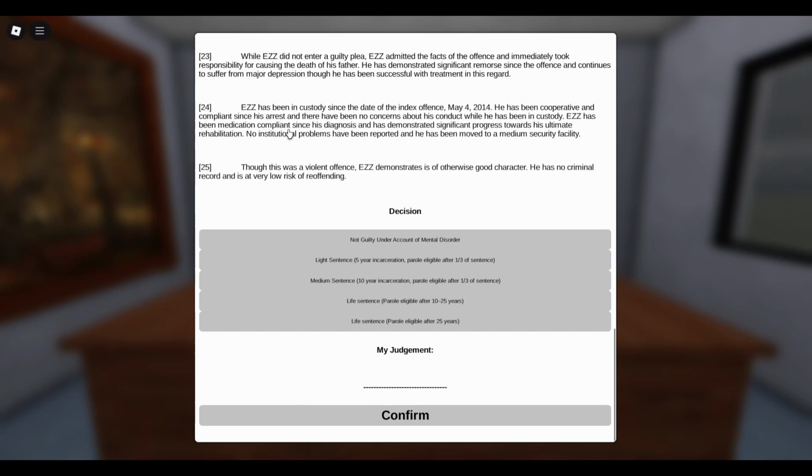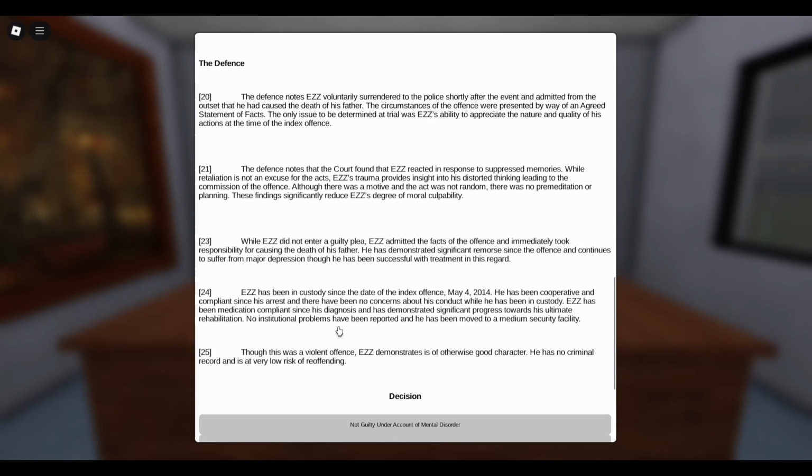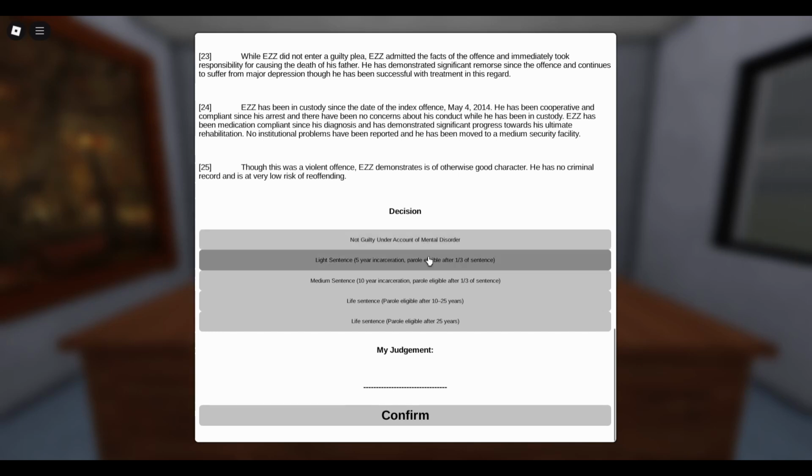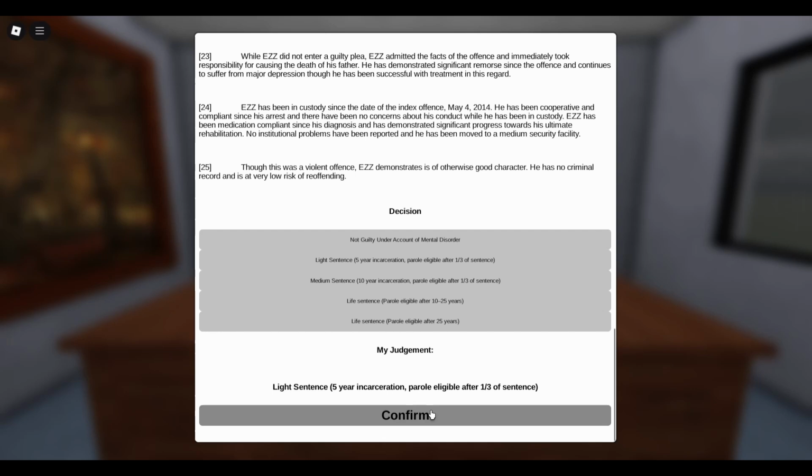So EZZ has depression and remorse because he killed his dad, so he is taking his medicines and looks like he's going on his way for rehab. I don't think he has a mental disorder just because it wasn't brought in at all. He does have depression, but depression isn't basically like a mental disorder that could cause someone to be mentally ill in the way that they would kill someone and be violent. So I feel like a light sentence is capable.